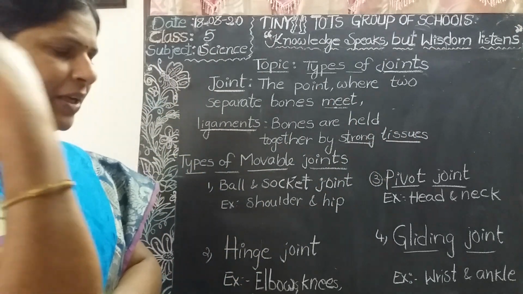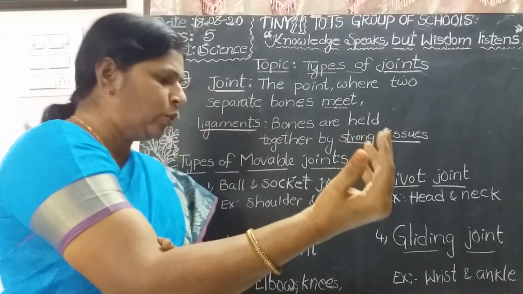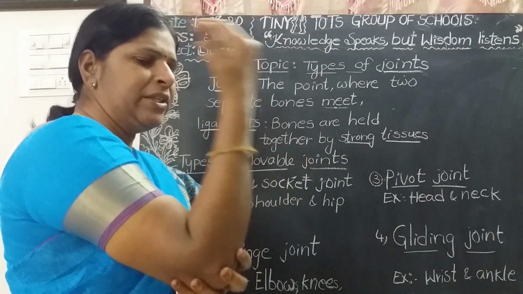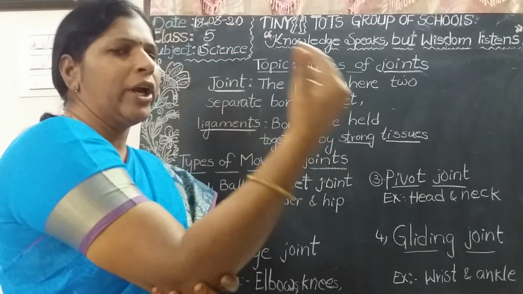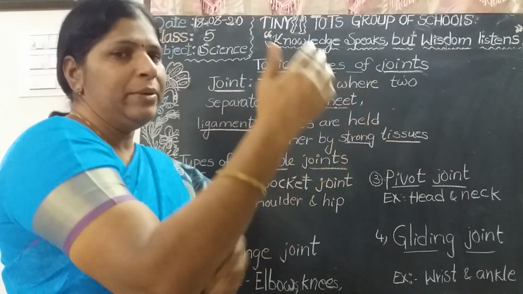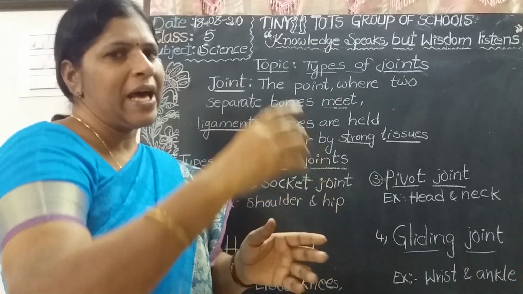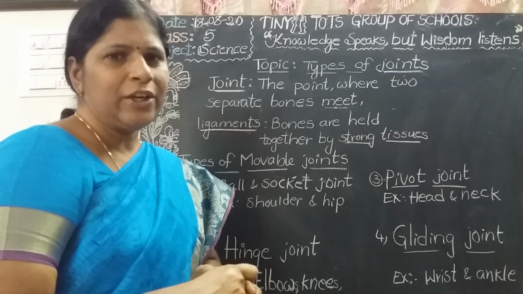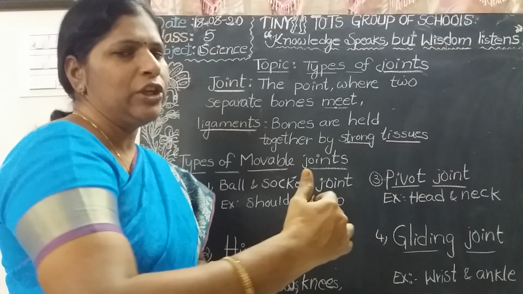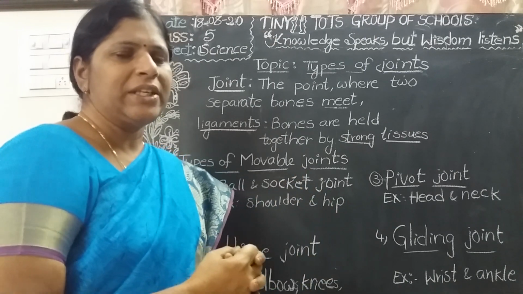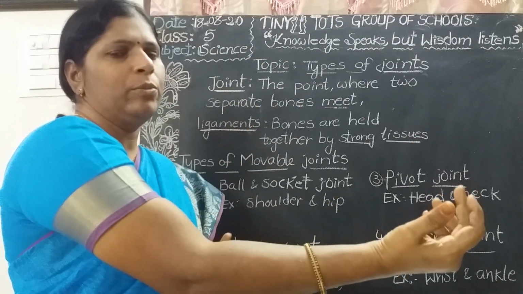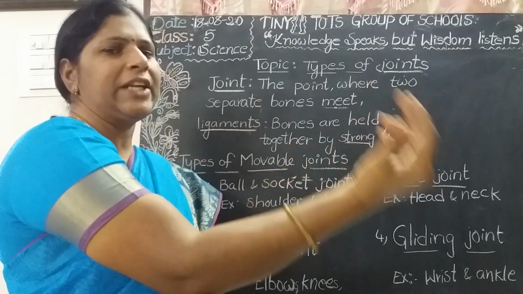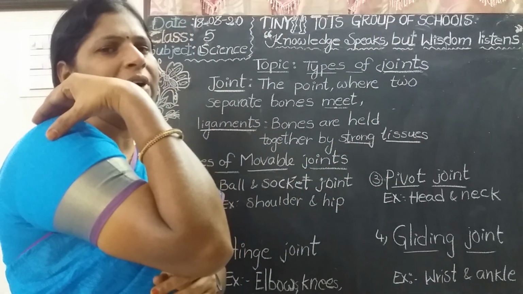What is the second one? Hinge joint. Two straight bones come together to form a hinge like a door. The hinges are fixed with nuts. That's why a door also moves in one direction only. So the hinge joint is present in between the elbow and knee. That's why it allows only one direction of your elbow.